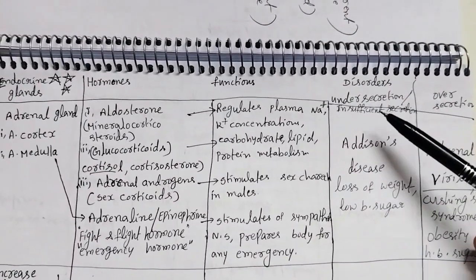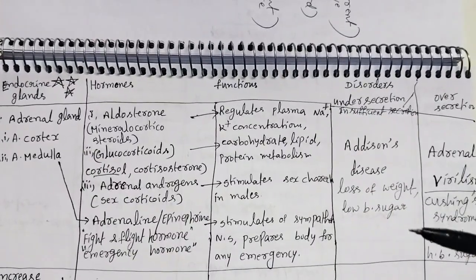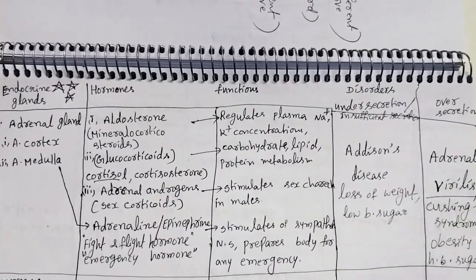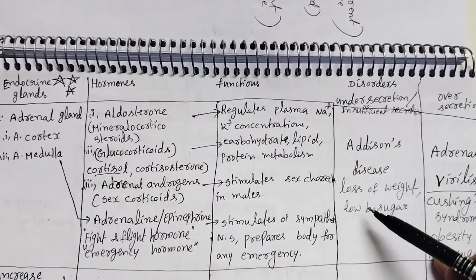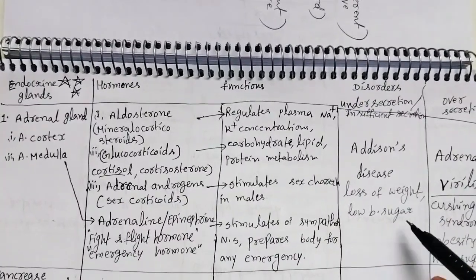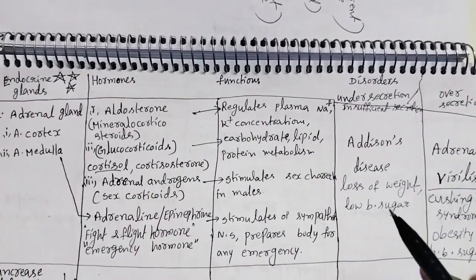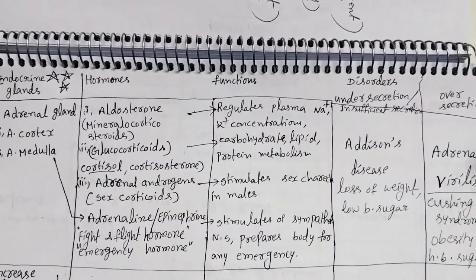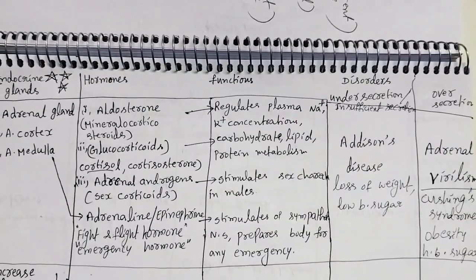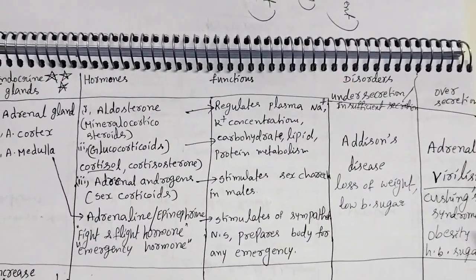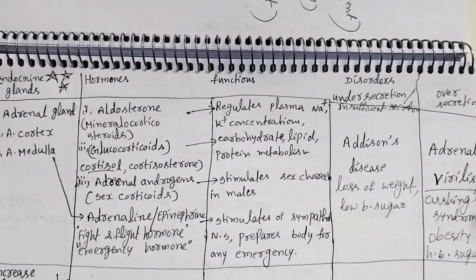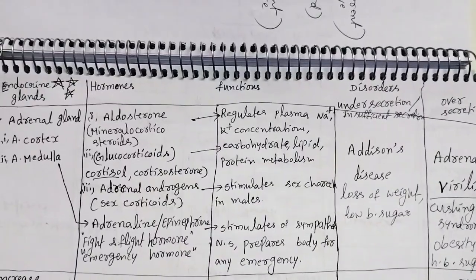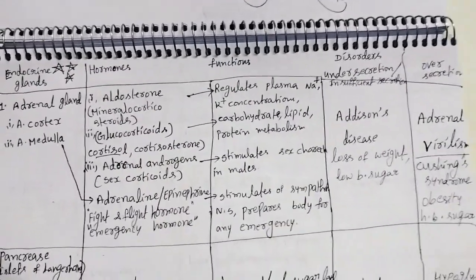Disorders: if these hormones are under secreted, what will happen? Insufficient or under secretion means Addison's disease. Addison's disease's main character is loss of weight and low blood pressure. Over secretion leads to adrenal virilism and Cushing's syndrome. Cushing's syndrome is obesity and high blood sugar.